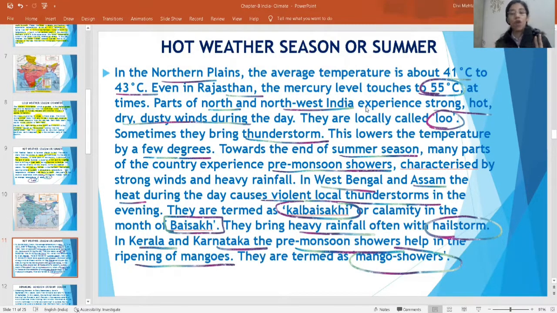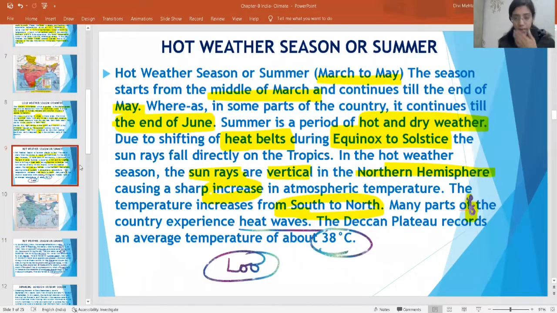They bring heavy rainfall with a hailstorm. Third thing, in Kerala and Karnataka, pre-monsoon showers occur that help in the ripening of mangoes. These are known as mango showers. I hope you have underlined. And the fourth thing which you need to learn is that in the hot weather season, the sun rays are now falling on the tropics, vertically on the northern hemisphere.